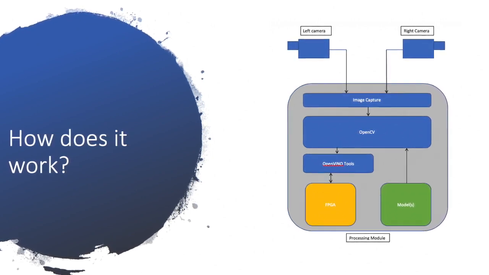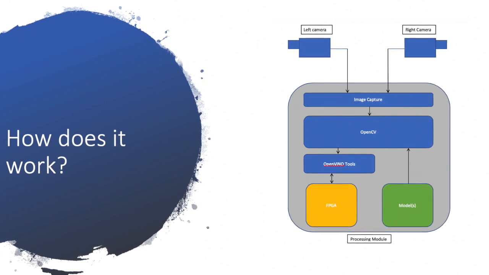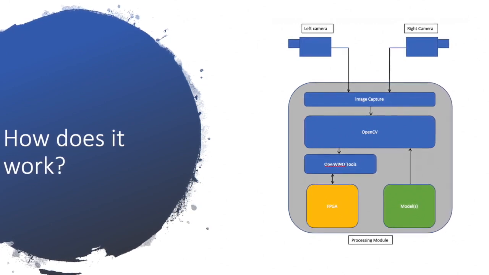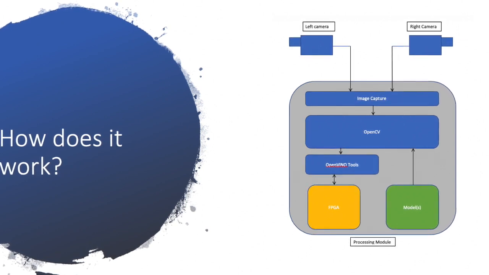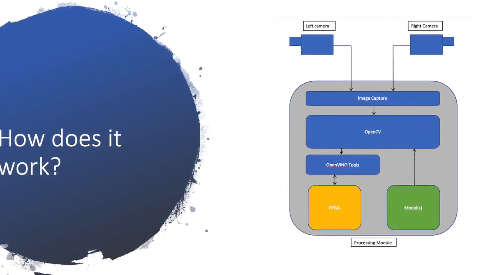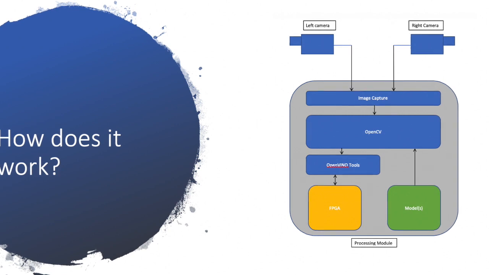The images are then processed basically through OpenCV libraries, which are linked with the OpenVINO tools. That interfaces to the FPGA device via an OpenCL interface. Once again, all very standard, very straightforward.